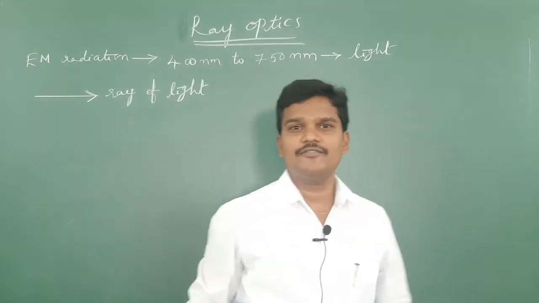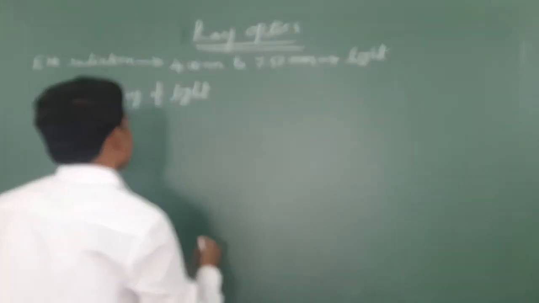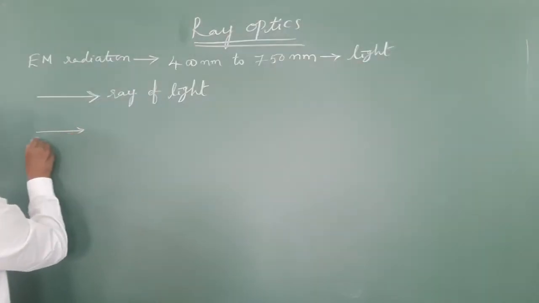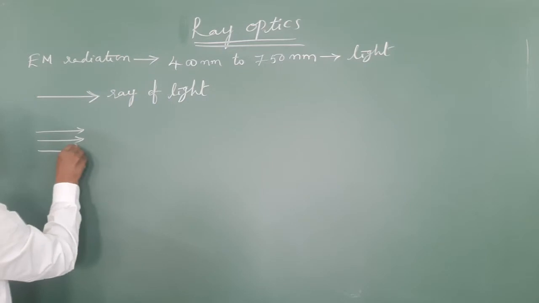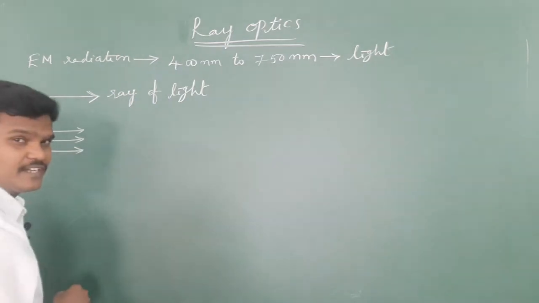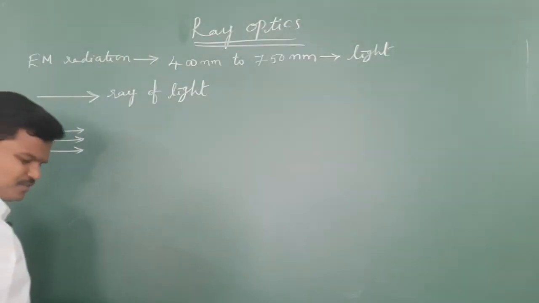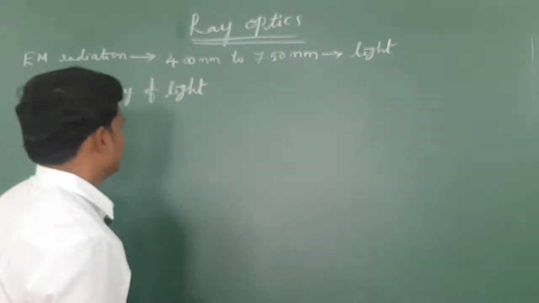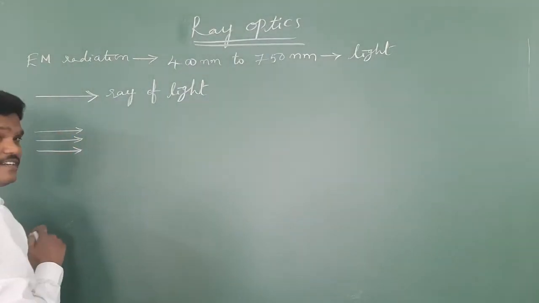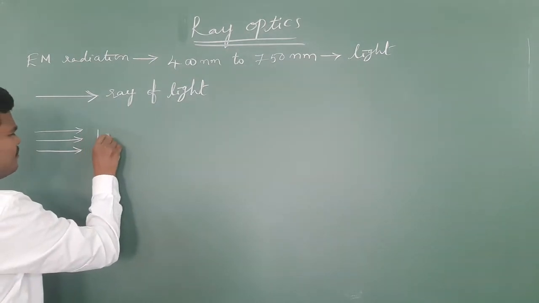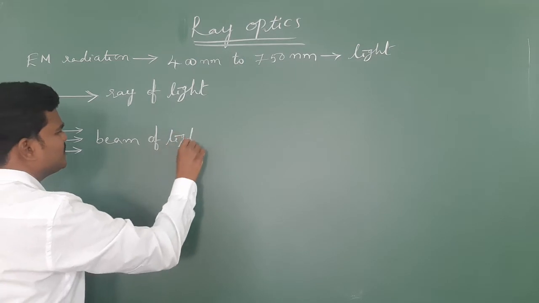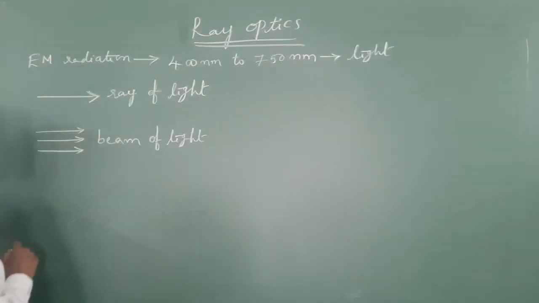And a group of light rays we can call a beam of light. These are the groups of light rays, very easy things like you learned in very lower level classes. So a bundle of light rays we can call a beam of light. This beam of light is a parallel beam of light.